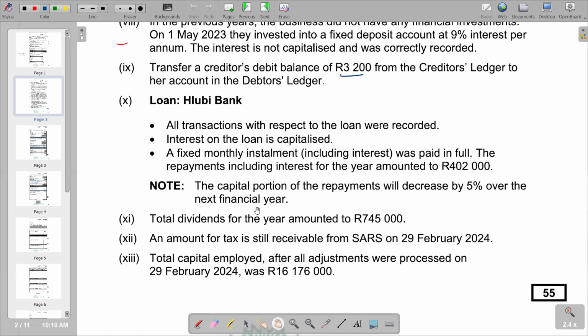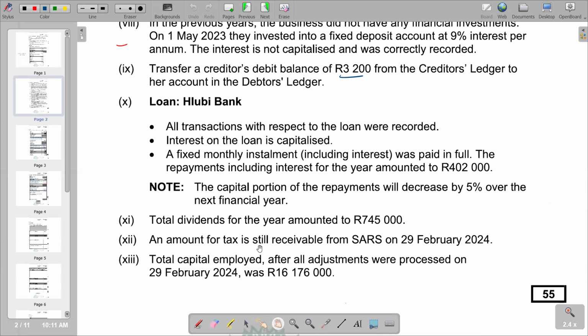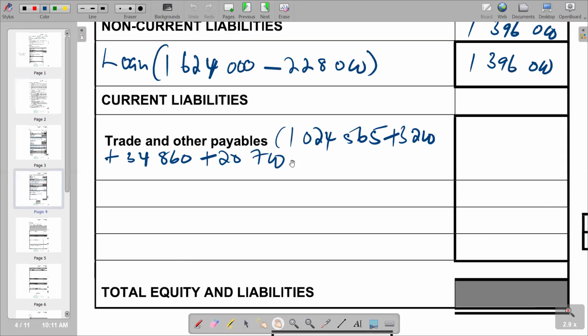So it means we've exhausted the tax. We had already adjusted under receivables. So we can now leave it as we have exhausted everything. So we can close the bracket and add what is in the brackets. So the final answer that you're supposed to get is 1,083,325. So that's what we have as a total other payables.